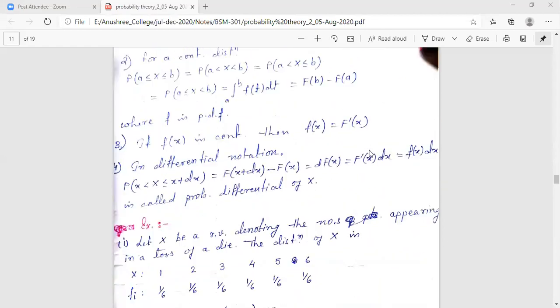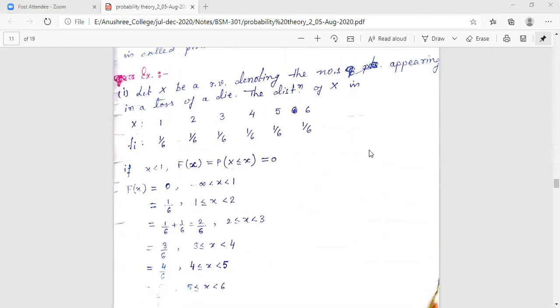Today we will move on to the application part, the construction of the distribution function whenever a probability distribution is given to you. From that probability distribution, we need to construct the distribution function.